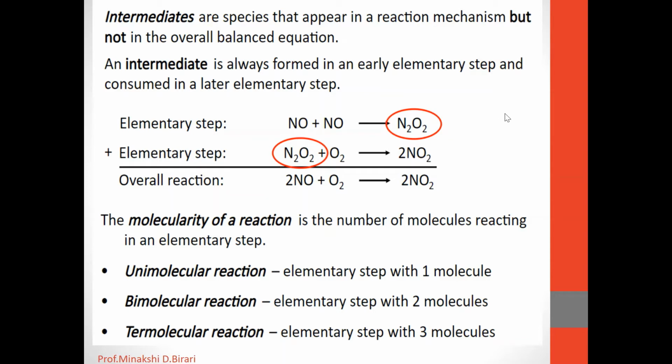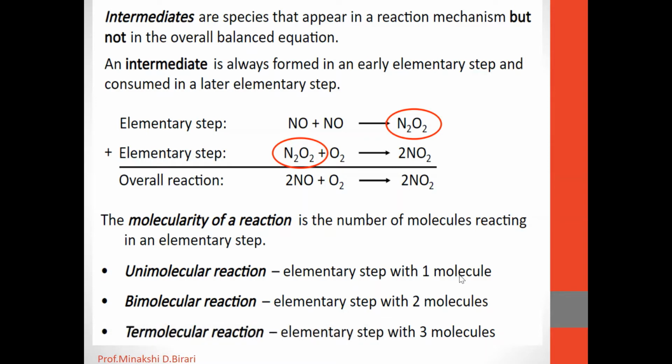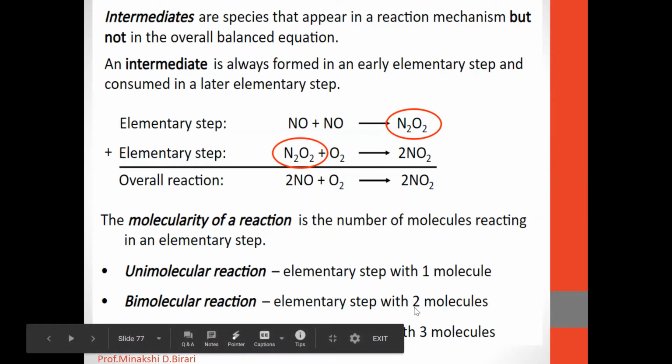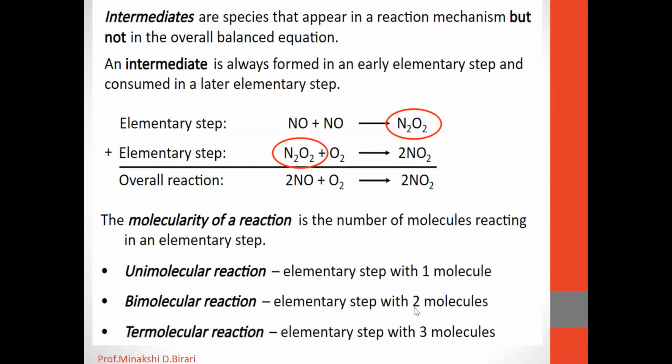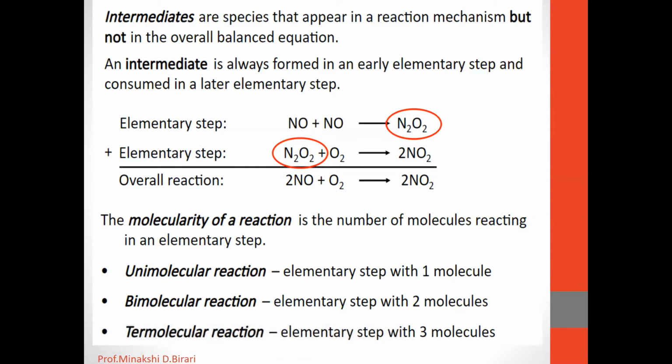If we consider the elementary step with one molecule, it is called a unimolecular reaction. If the elementary step involves two molecules, it is called a bimolecular reaction. And if the elementary step involves three molecules, it is called a termolecular reaction. So this is the classification on the basis of molecularity: unimolecular, bimolecular and termolecular reactions.